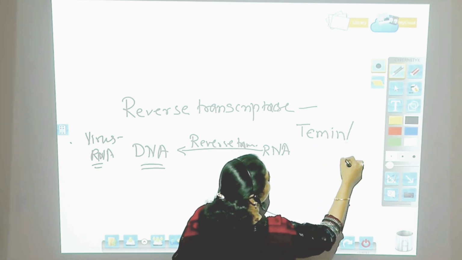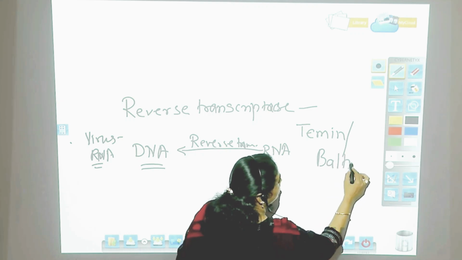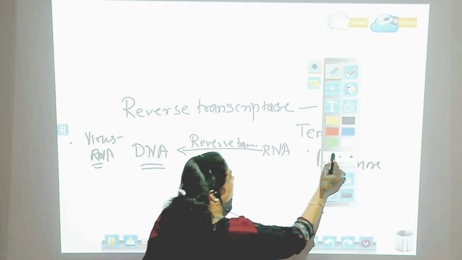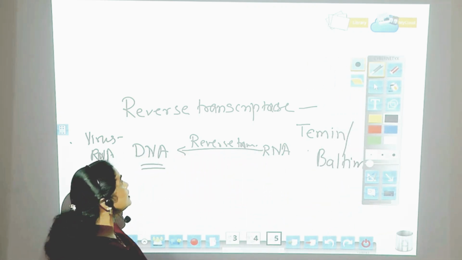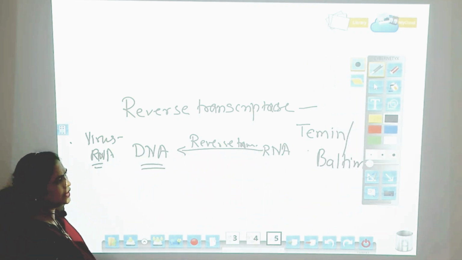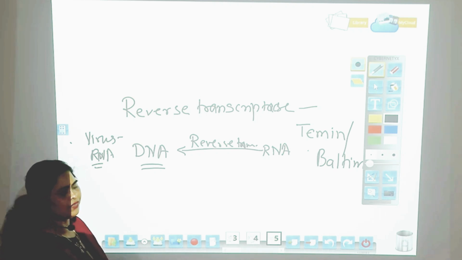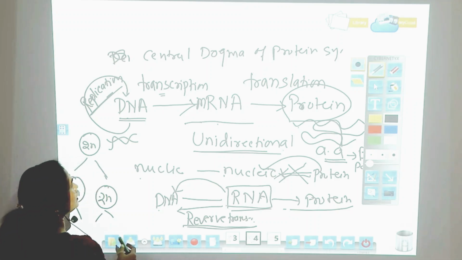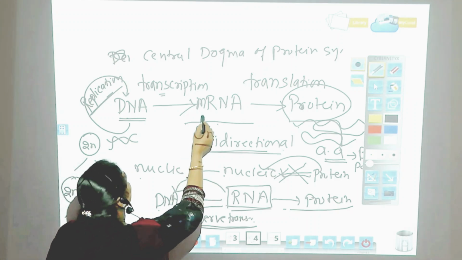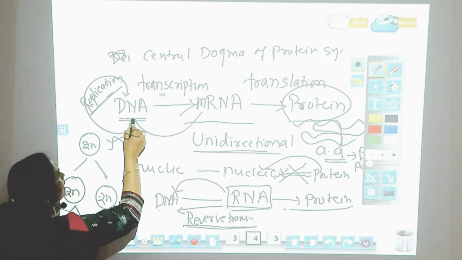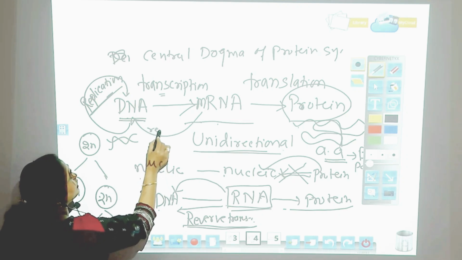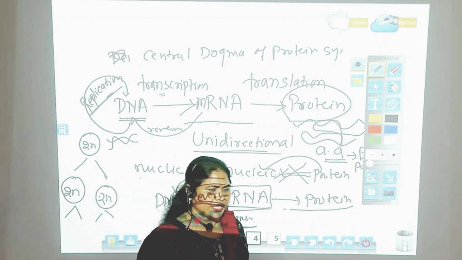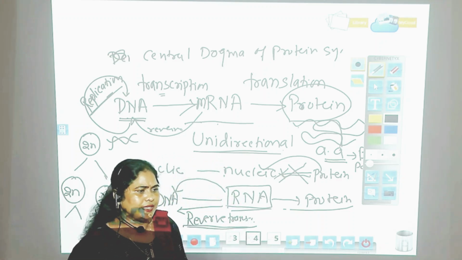Temin and Baltimore are the scientists who suggested that reverse transcription is also possible, and this is a modification of the central dogma of protein synthesis. So when DNA is synthesized from RNA, it is called reverse transcription, and that is the modification of the central dogma of protein synthesis.